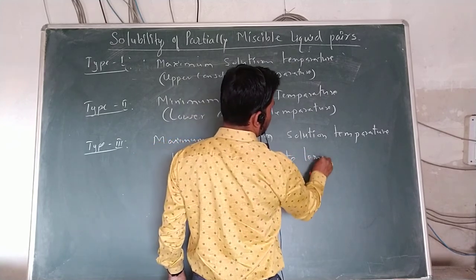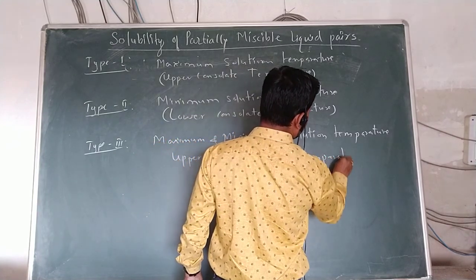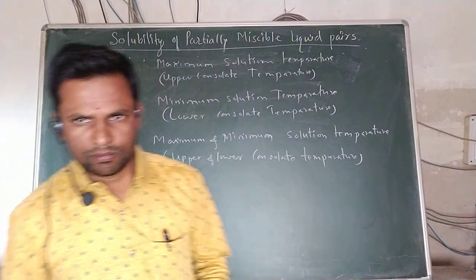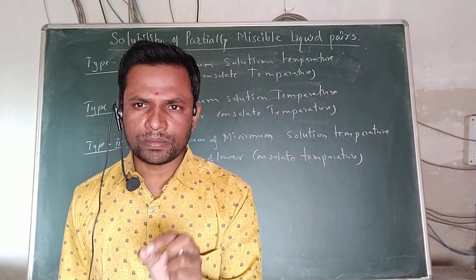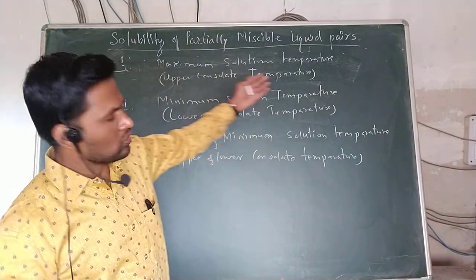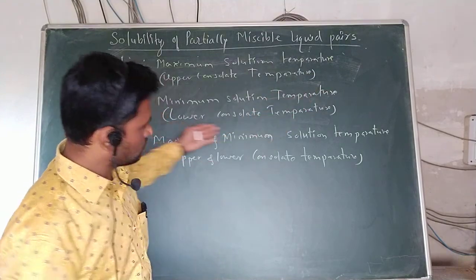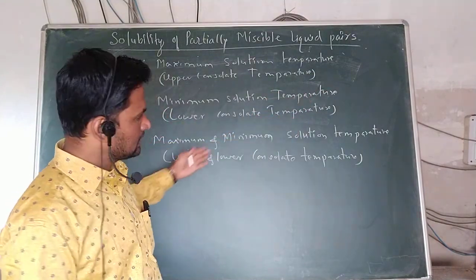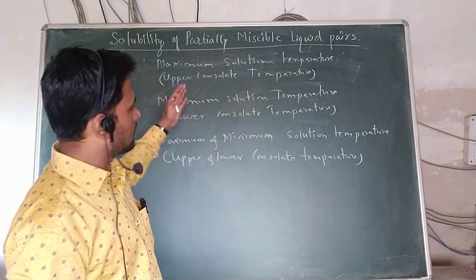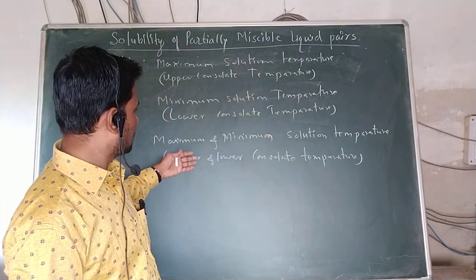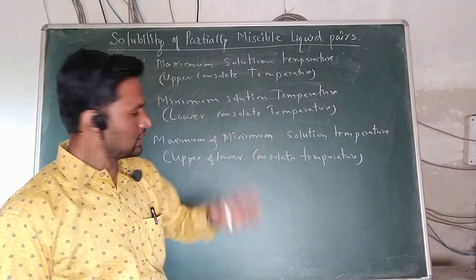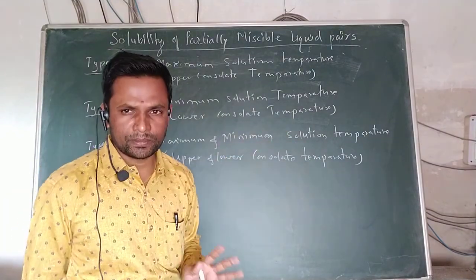Consolute temperature. It means what? Partially miscible liquid pairs are of three types: maximum solution temperature type, minimum solution temperature type, and maximum and minimum solution temperature type. The maximum is also called the upper consolute temperature, and the minimum is called the lower consolute temperature. The maximum and minimum solution temperature type is also called upper and lower consolute temperature.